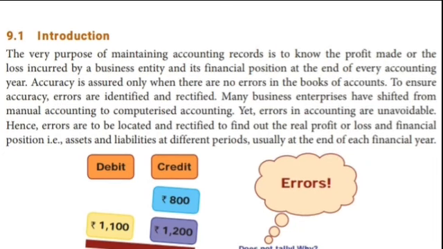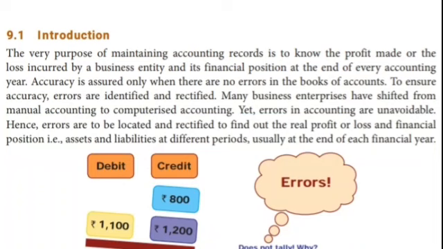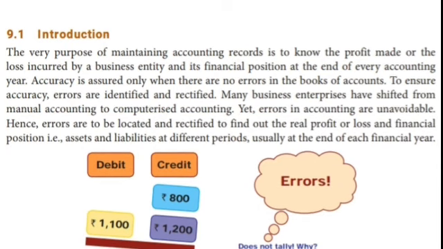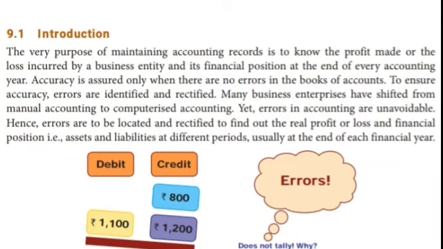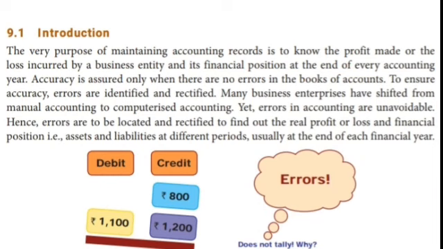To ensure accuracy, errors identified are rectified. For example, if there is any mistake in the account, immediately it is rectified. Many business enterprises have shifted from manual accounting to computerized accounting. Nowadays we are so developed in technology. Before 50 years or 20 years, they wrote in the accounting book. Nowadays everything we save, type and record in the computer, isn't it?